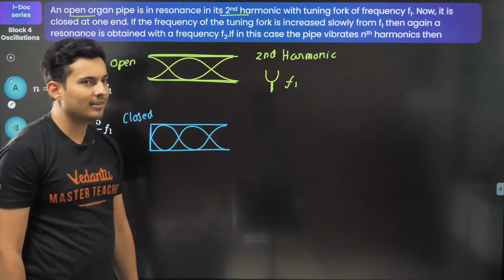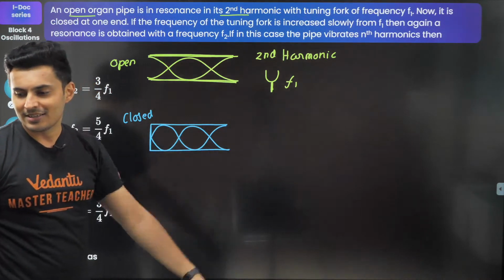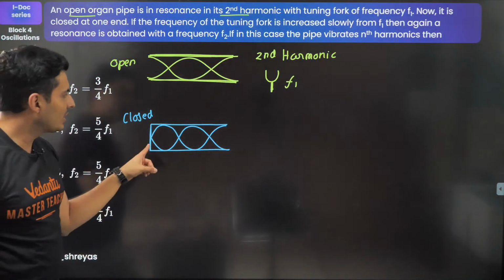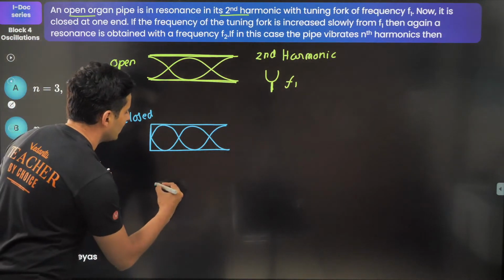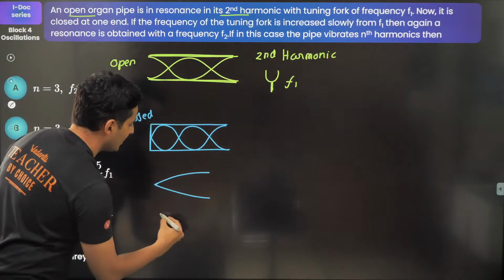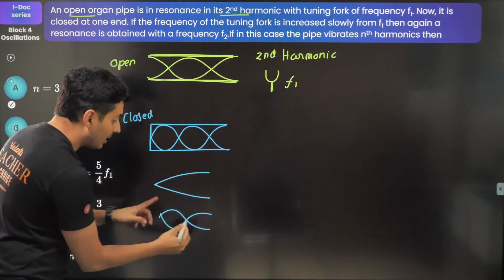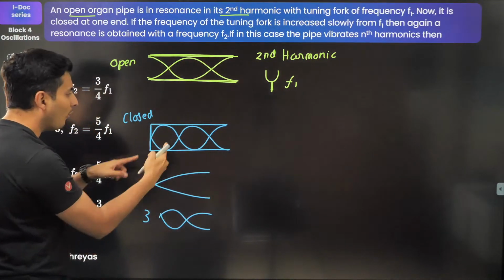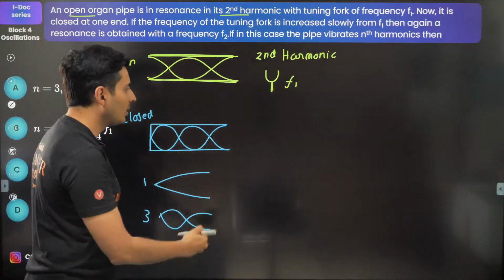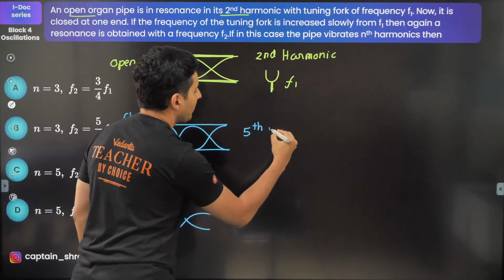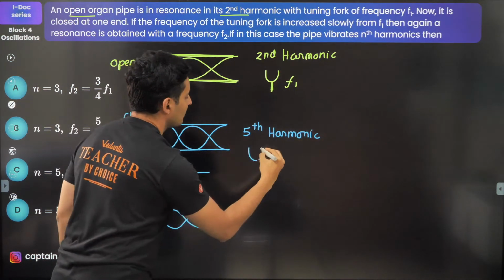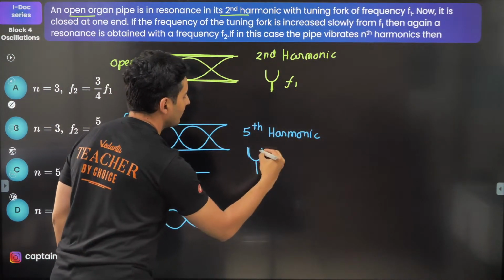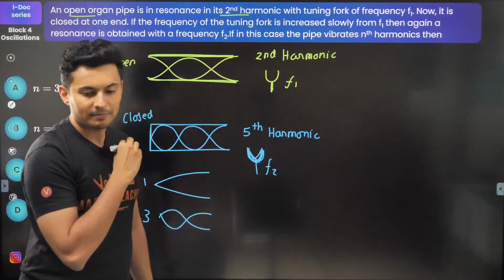Now which harmonic does it represent? Come on, my warriors. Which harmonic does it represent? Just count, just think. Usually this is your first harmonic, then you have this as the third harmonic. This is first, this is third. Obviously this is odd harmonics only, so this is your fifth harmonic. This is with a different tuning fork of frequency F2. This is completely different. That's all.